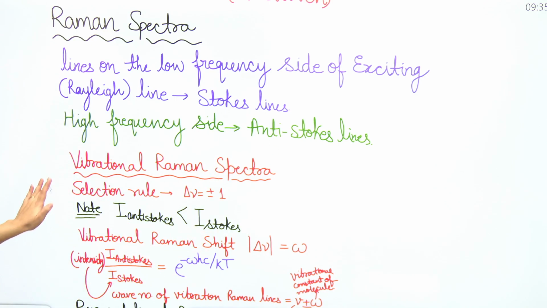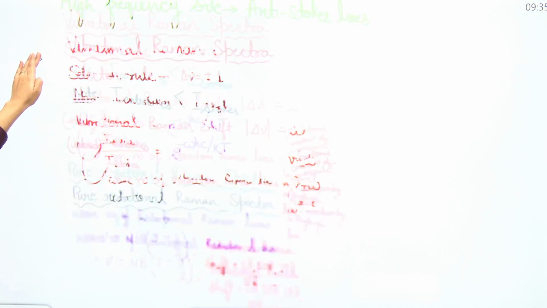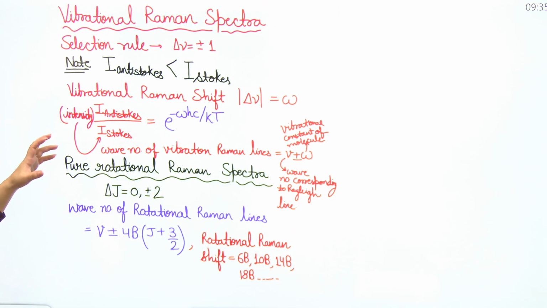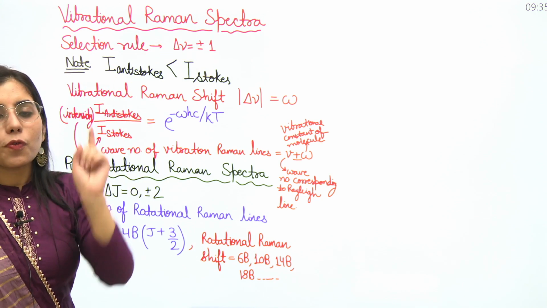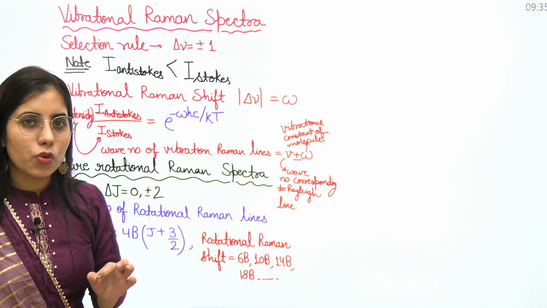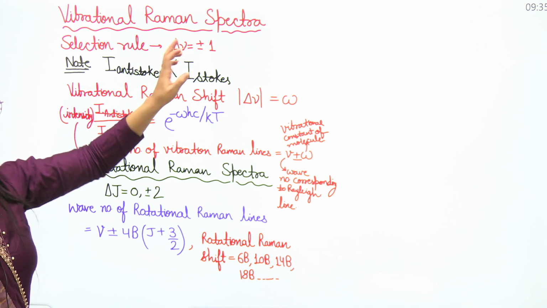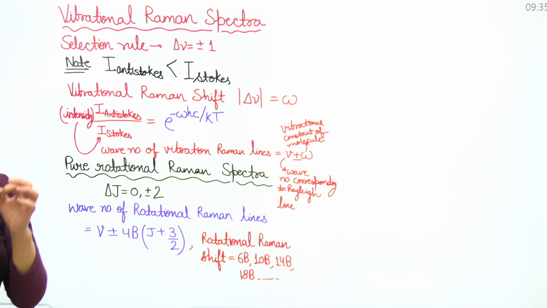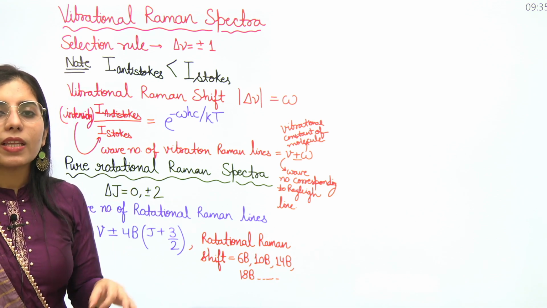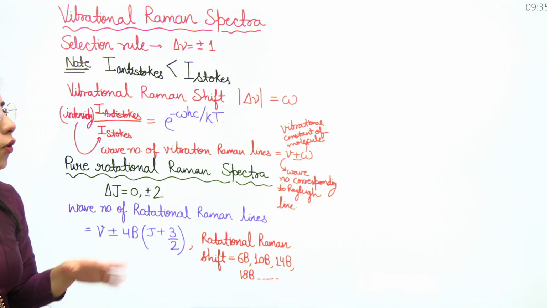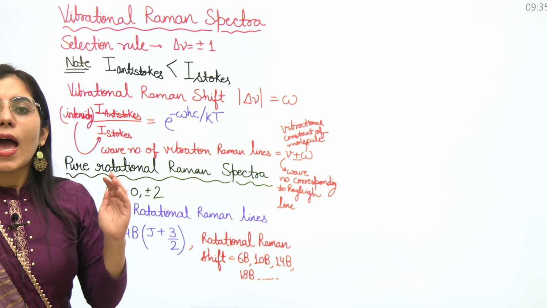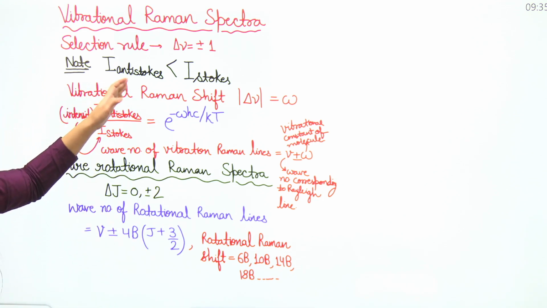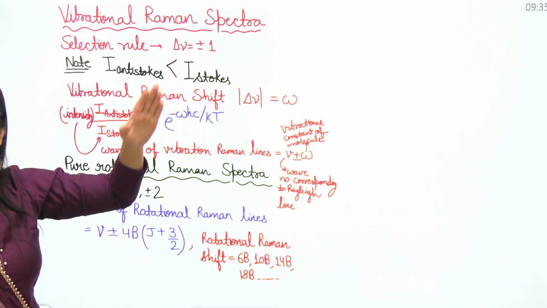Clear? Next important point is within the vibrational Raman spectra topic. If we talk about vibrational Raman spectra, the first point you need to know is the selection rule, that is delta V is equal to plus minus 1. Next, we observe the intensity of anti-Stokes and Stokes lines and how they are related. The anti-Stokes lines intensity will be less than the Stokes lines intensity.